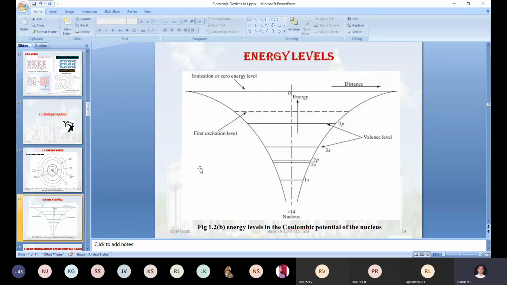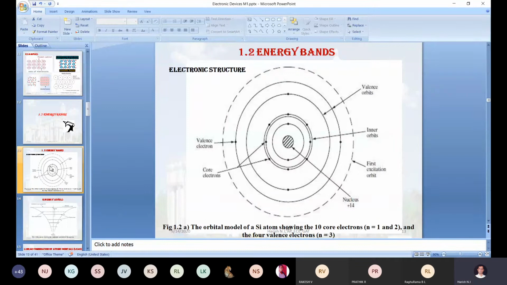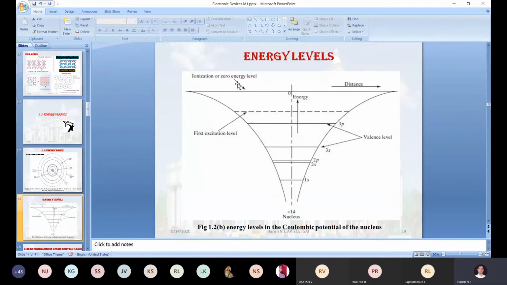This information is shown in this diagram. Any doubt here? In the first diagram we recollected the atomic structure of silicon, and in the second diagram how the 14 electrons are distributed in the orbitals and what their energies are.